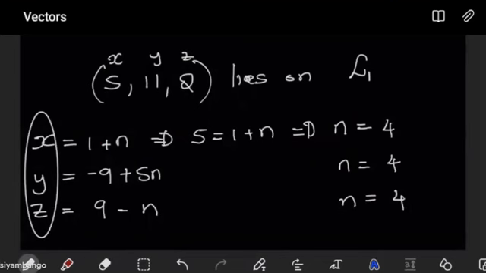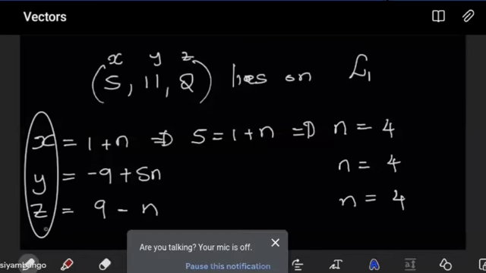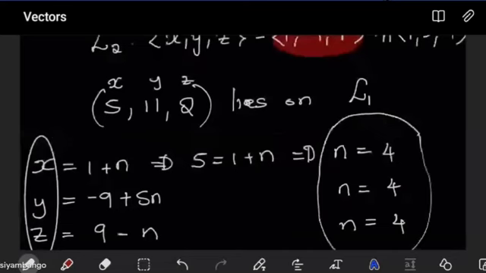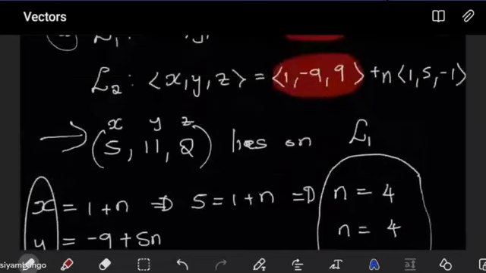Yes. So when I substitute the other values, 11 where there is y, 2 where there is z, if I get the values of n to be the same, then my conclusion will be that, yes, the point we picked from line 1 also lies on line 2, so the two lines are parallel and they coincide.